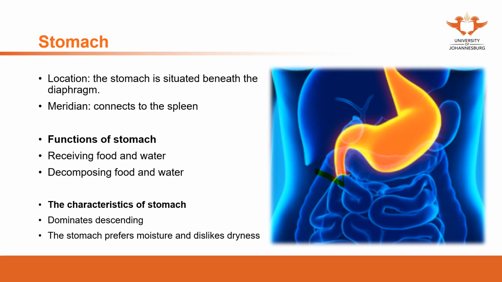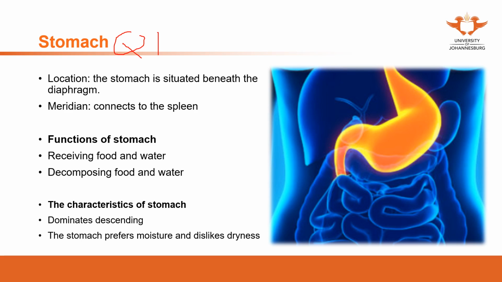Because the stomach prefers moisture and dislikes dryness, in our treatments we need to be careful that we should not cause extra dryness, especially in some treatments where we want to relieve the dampness in the body. We need to keep the balance of the stomach and the spleen. Otherwise, it may result in constipation. There's one term that we need to clarify, the stomach qi.